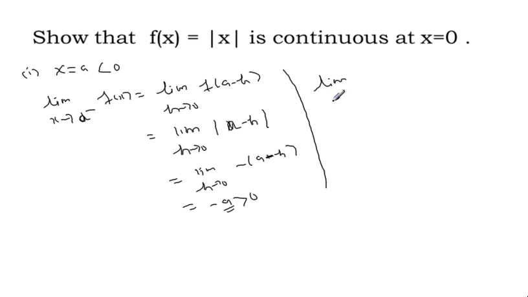For the same case, x negative, we can try to get the right hand limit. Limit x approaches a plus, the right side of a. a is negative, and f of x is equal to limit h approaches 0 of mod of, what is the x value? a plus this small positive number h.